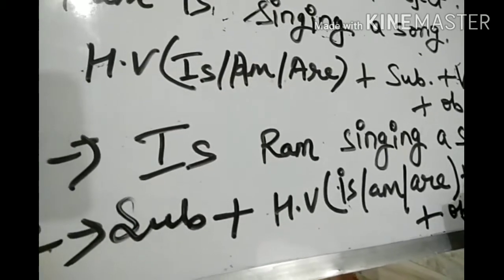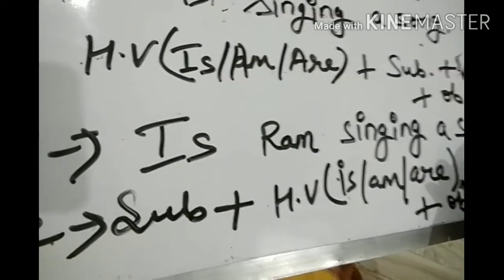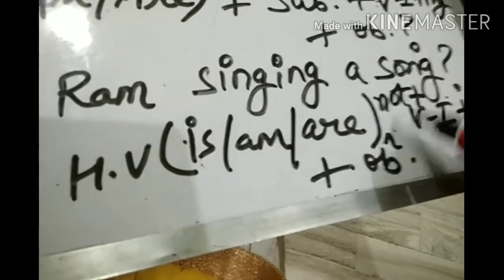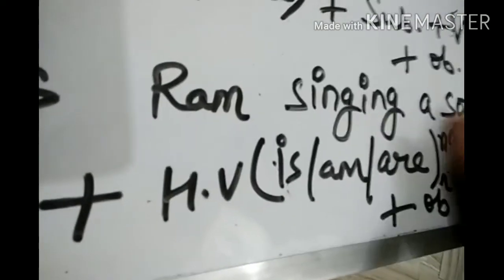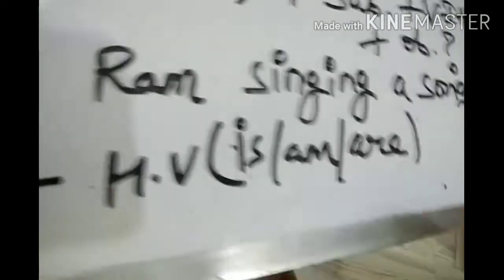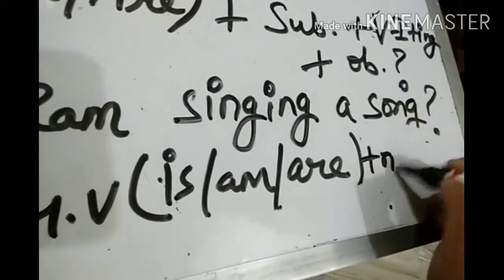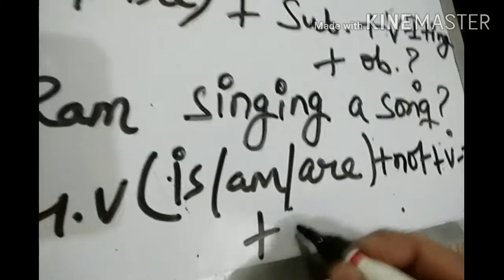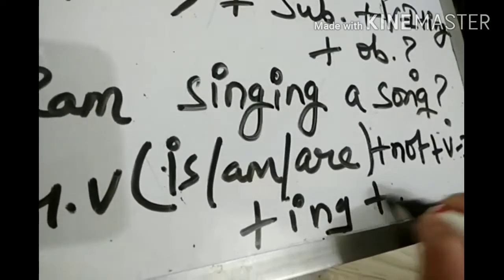Wait, we have missed not. Not is always used after helping verb. Here not is also required. Mind it, not is also required here. Without not, your sentence will not be completed. Not, then verb first form, then ing, then object, and then full stop.